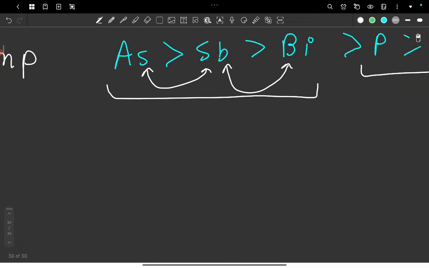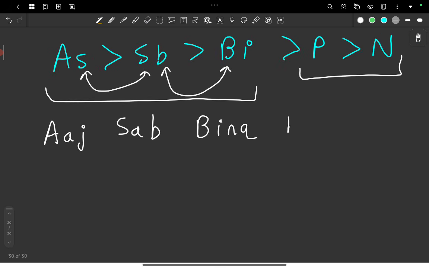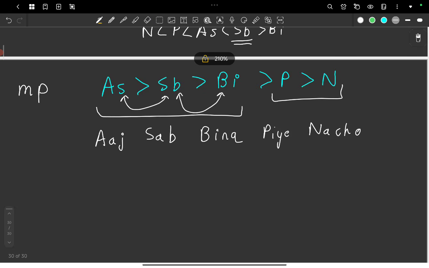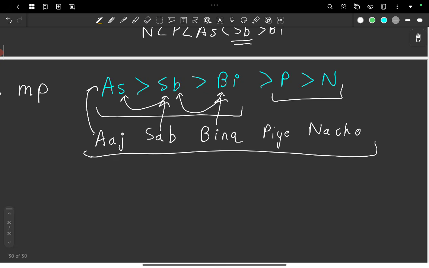And the other way to remember this is, I won't say it loud, and this will help only if you know Hindi, but: हाथ सब बिना पिए nacho. This will help you remember the melting point order of the group 15 elements. This, this, and this. I came up with this myself.